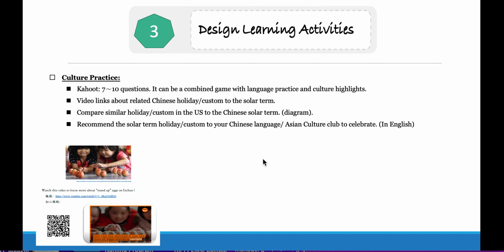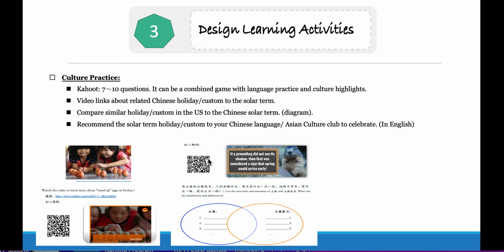You should also find videos and provide the video link or links related to Chinese holidays and customs of those solar terms. Then, you should compare a similar holiday or custom in the US to the Chinese solar term you choose. You should use a diagram to compare the similarities and the differences.